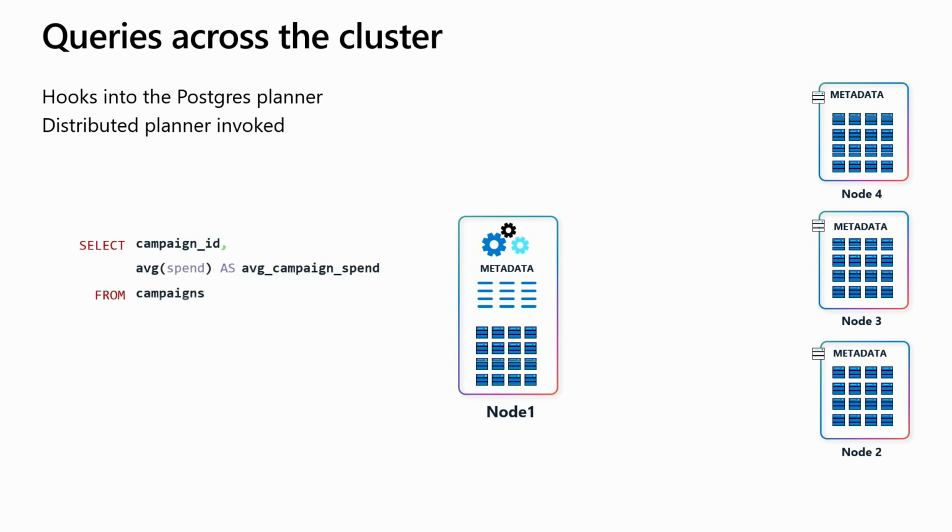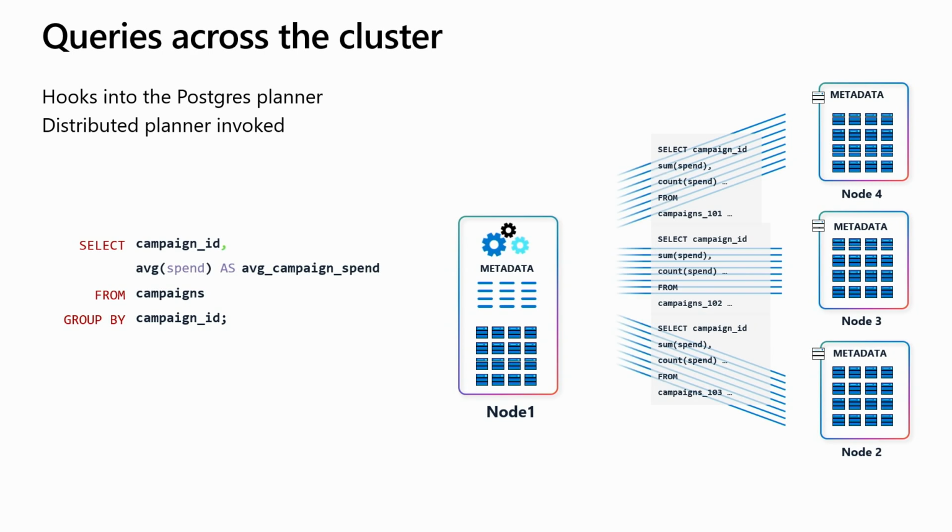So let's take this simple example of a query. You have an average spend across a campaigns table, so it hits all shards. There's not a predicate actually associated with it. So this goes to the node that you connect to, wherever you connect. And there are tasks that the query is broken into that are pushed down, and parts of the query could be pushed down. The entire query could be pushed down by the distributed planner. And then data is fetched from those other nodes if required, aggregated on the node the query begins on, and then sent to the client, right? So that's in a nutshell.